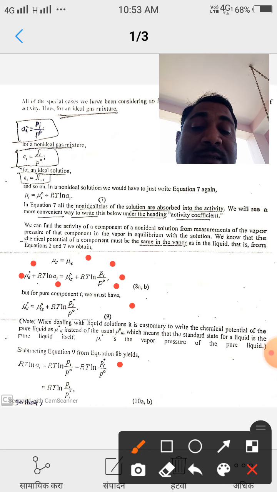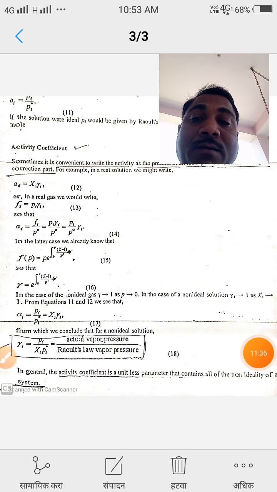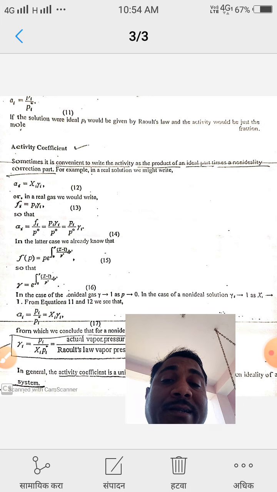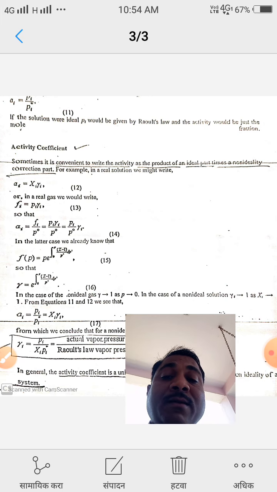Again, solving this equation, we get RT ln of p_i by p_i star. This equation indicates how to find the activity: a_i is equal to p_i by p_i star. If the solution were ideal, p_i will be given by Raoult's law and the activity will be just the mole fraction.